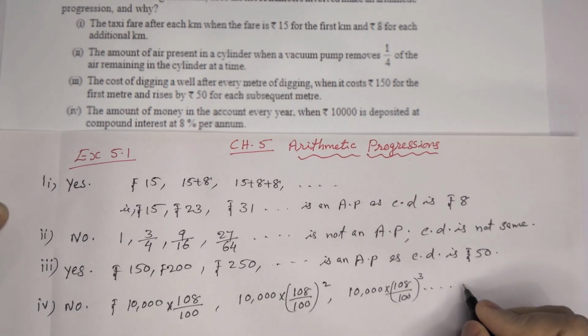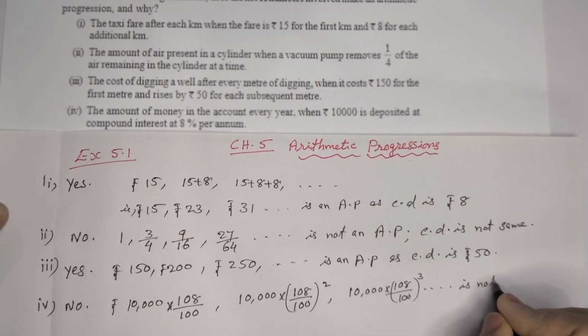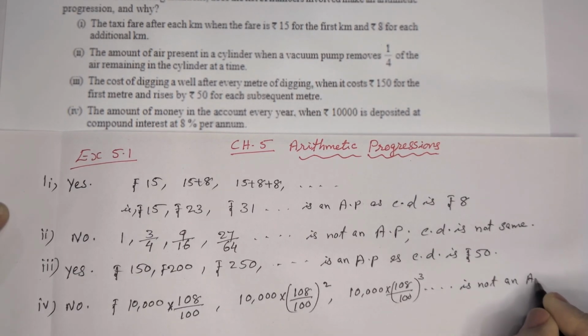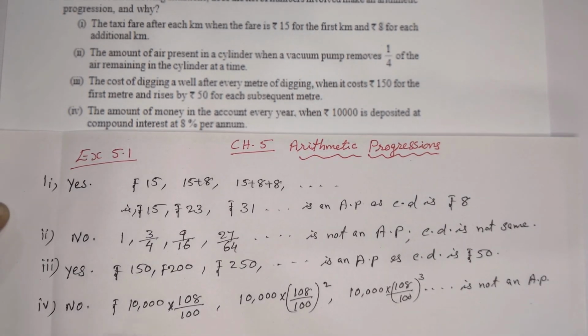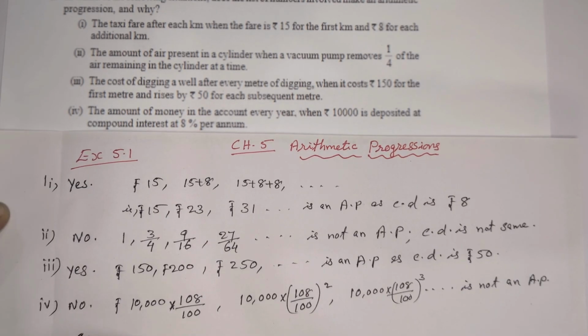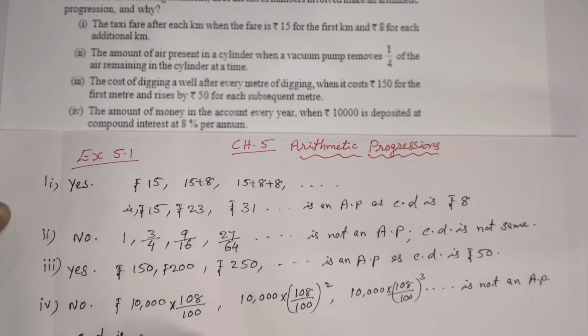So we can write it's not an AP, because common difference is not constant.